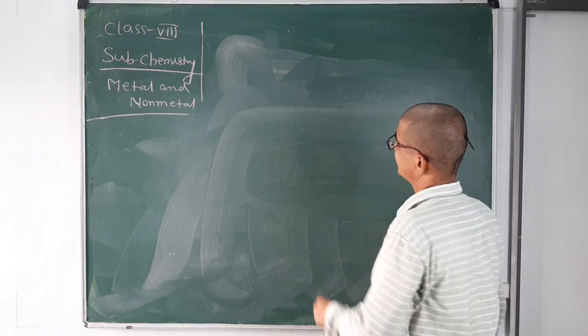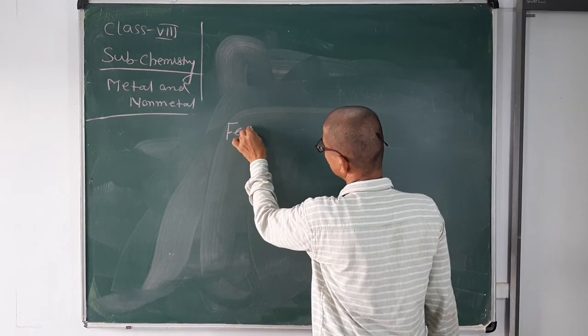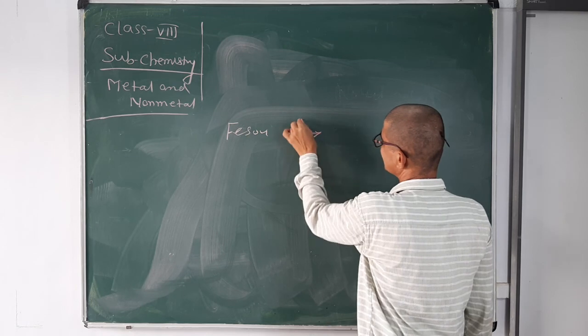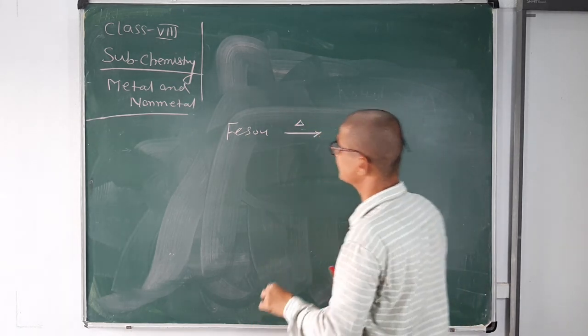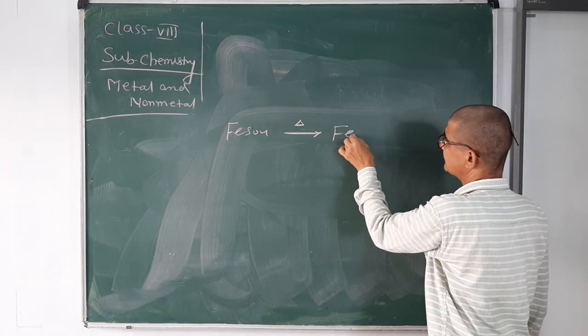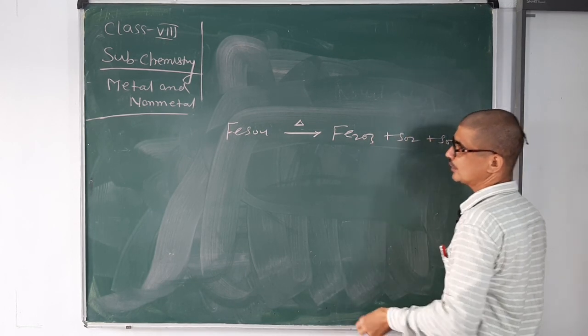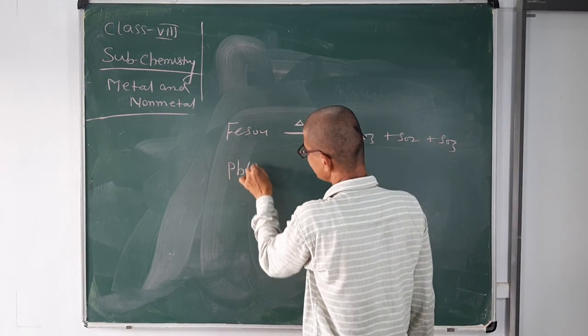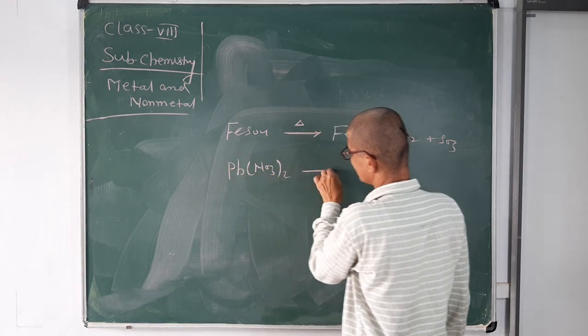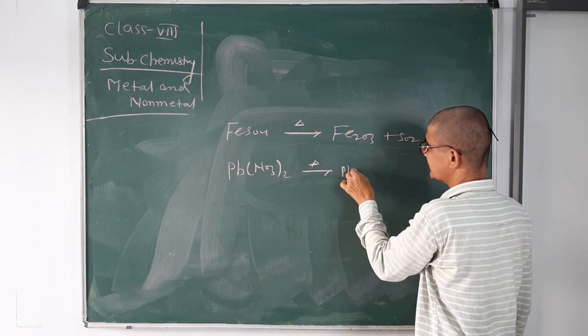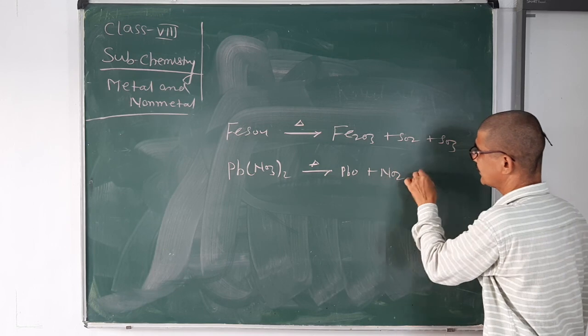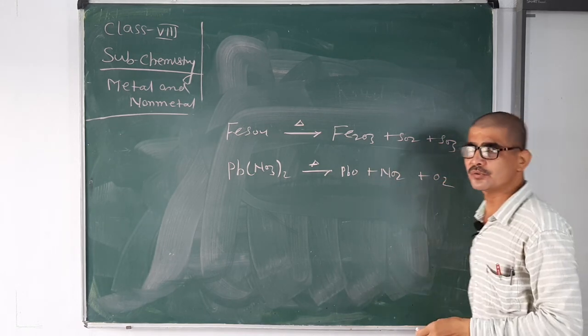What happens when ferrous sulfate is heated? The typical questions. Ferrous sulfate is heated to form Fe2O3, sulfur dioxide and sulfur trioxide. What happens when lead nitrate is heated? It forms lead oxide, nitrogen dioxide and oxygen. So, these are important questions.